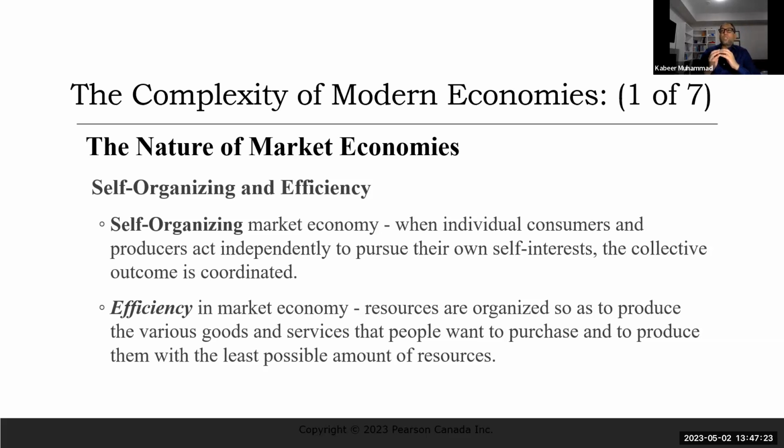Now, before going into detail, we just define what is market economy, because most of the things we are discussing are related to market economy, in which the things are allocated based on prices. So it's a self-organizing and efficient way of organizing the whole economy. And why is it self-organizing? Because every one of us as an individual is making decisions in our best interest, but ultimately it's going to pay to the society. This is what we call self-interest. But the collective outcome is coordinated.